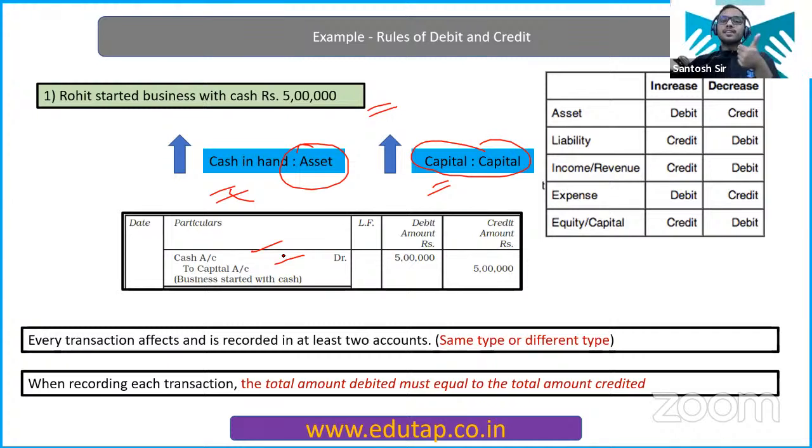This is the shortcut. This is the modern way. You don't have to remember all the golden rules. That's the traditional or old way, where you have to remember all the journal entries. Only two things you have to remember: assets and expenses. When they increase, they get debited. The rest of the factors, when they increase, they get credited.